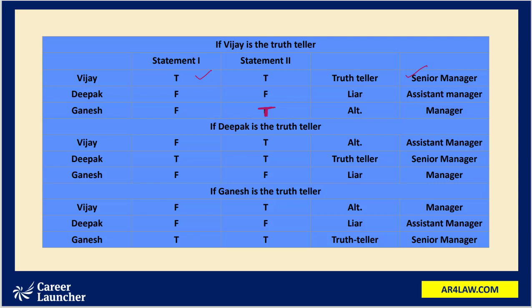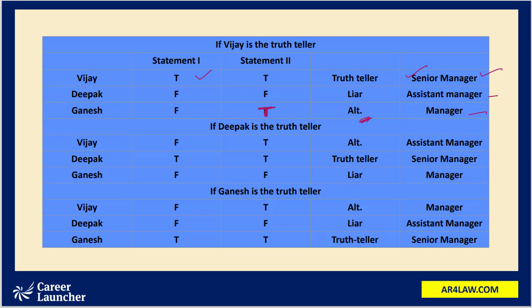Then evaluating the Ganesh statements. We have assumed Vijay to be the truth teller, and we have found Deepak to be the liar, since both the statements made by him have turned out to be a lie. So Ganesh should be the alternator. The first statement made by Ganesh, I am the senior manager, would turn out to be a false statement. Deepak is the assistant manager would turn out to be a true statement. So he is the alternator. Now in this case, Vijay comes out to be the senior manager, Deepak would turn out to be the assistant manager and Ganesh would turn out to be the manager.